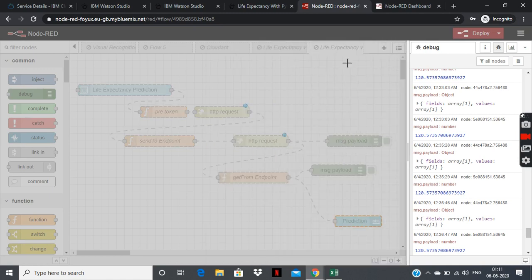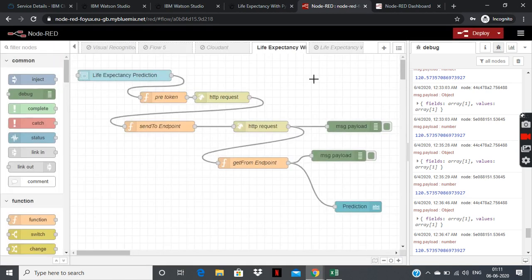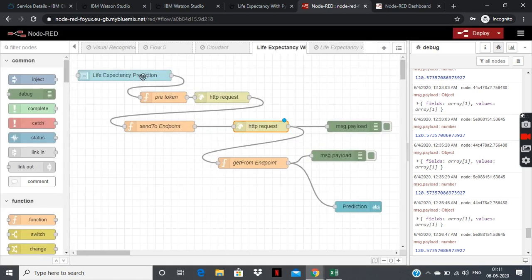So I have disabled it, and let me move on with the life expectancy without Python flow. I'm enabling this. Earlier I had worked with it and disabled it in order to get that UI. It is the same UI except I have to change the scoring endpoint here and some of the syntax.